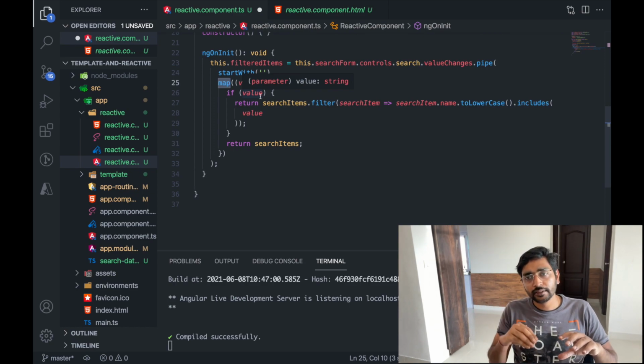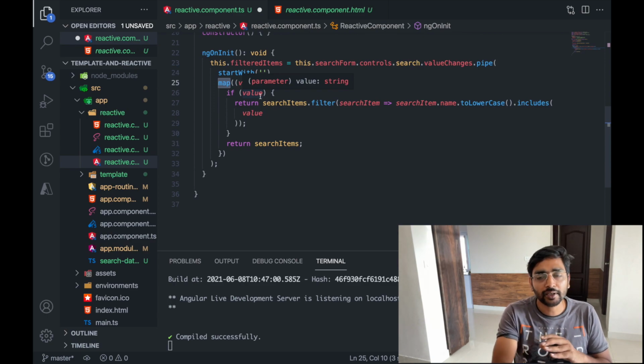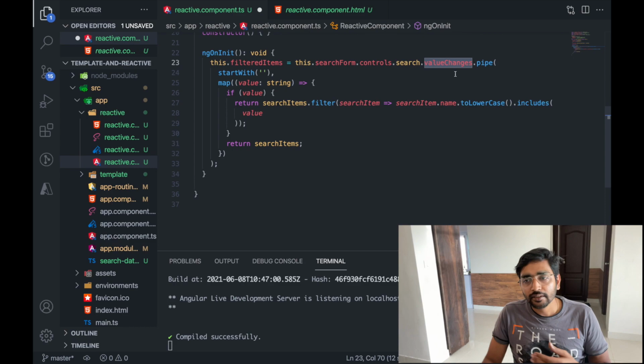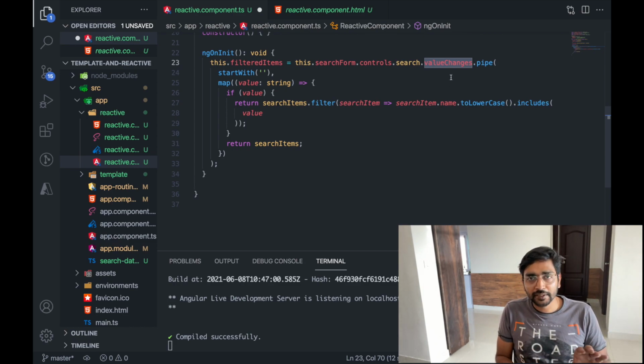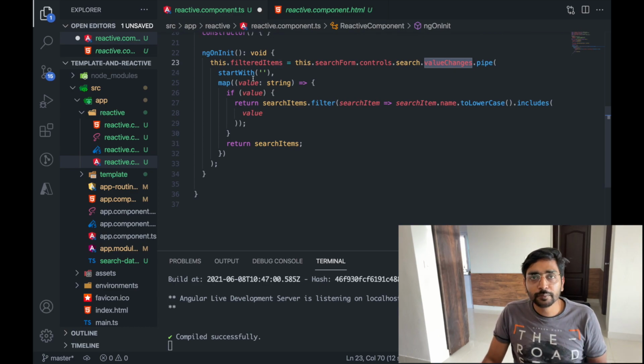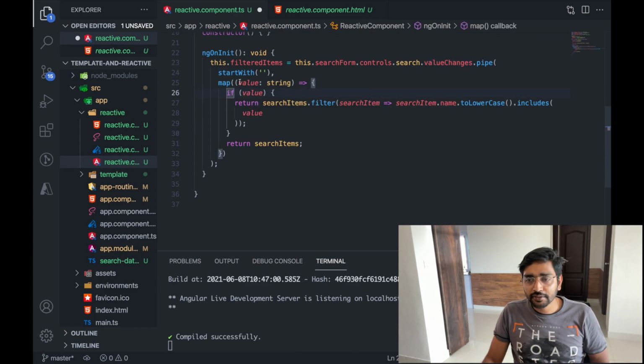So a different type of data can come in, like numbers, and you can output a stream of strings. In this case, we have an input stream of strings, like whenever you are typing text: t, then te, then tex, then text, all these are the stream of data coming in. The output should be the array of search items which matches the value. So that's why we are using map.